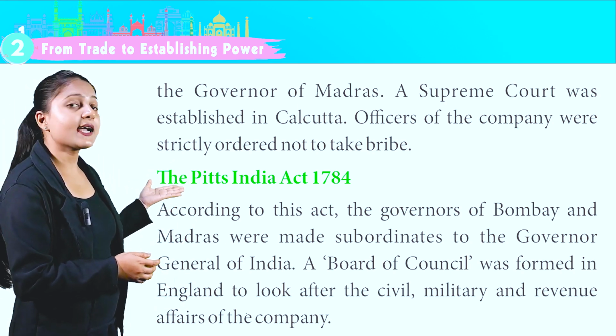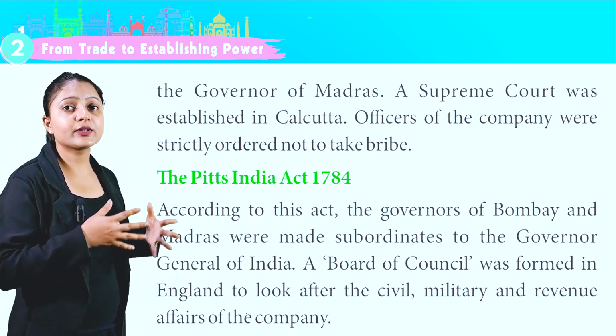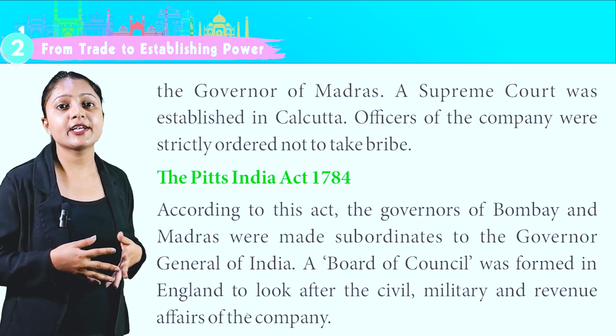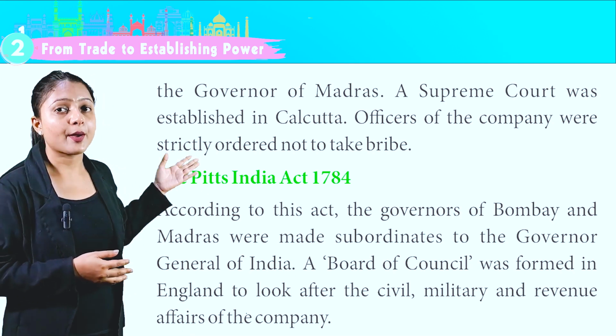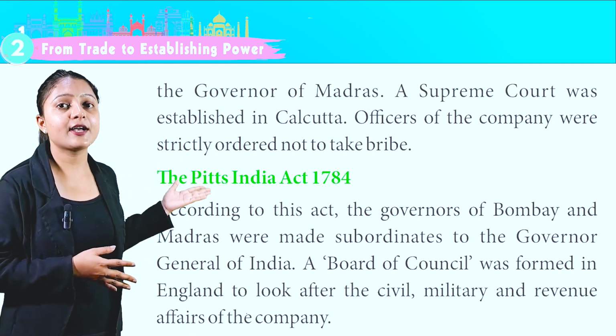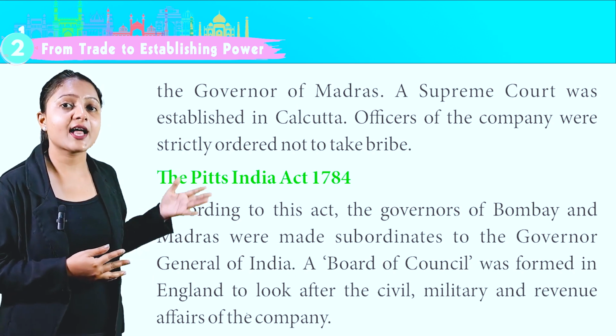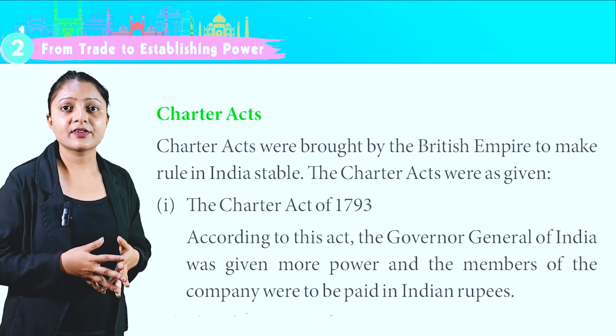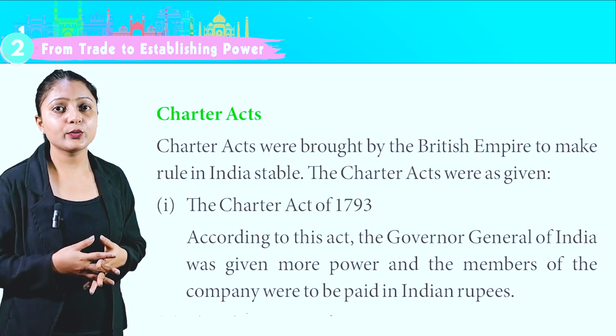The Pitt's India Act 1784. According to this act, the governors of Bombay and Madras were made subordinates to the Governor General of India. A board of council was formed in England to look after the civil, military and revenue affairs of the company. Charter Acts. Charter Acts were brought by the British Empire to make rule in India stable.